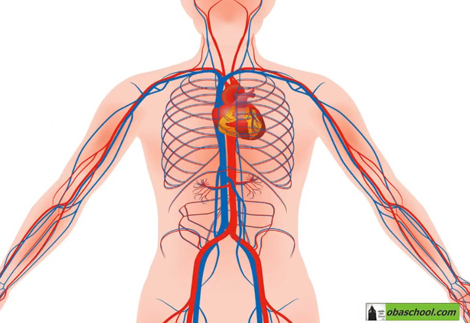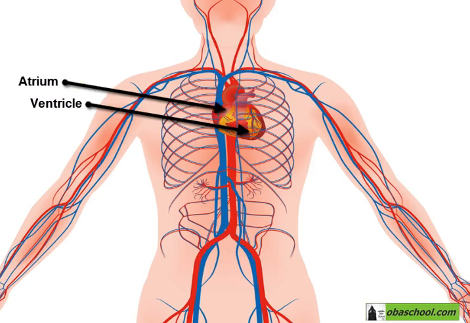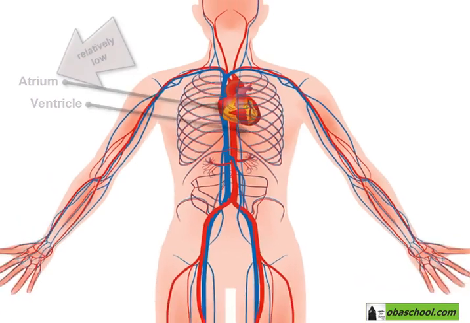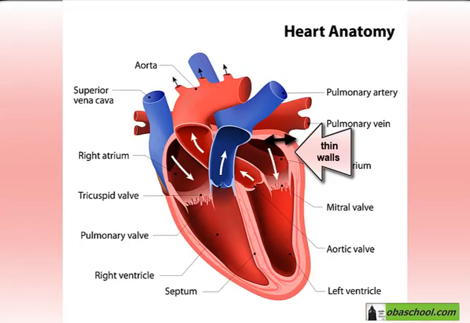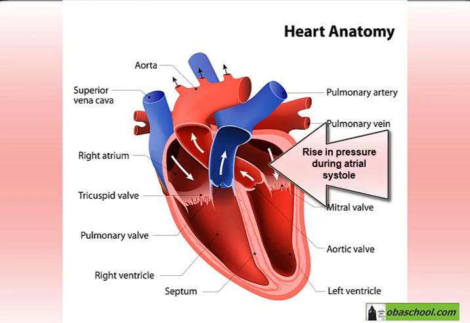So the pressure in the ventricles is going to be different from the pressure in the atria. The atrial pressure, or the pressure in the atria, is always relatively low because the walls of the atrium are thin and they do not create much force when they contract. Of course, we have a rise in pressure in the atria when we have atrial systole, for example. So we have a peak in pressure.